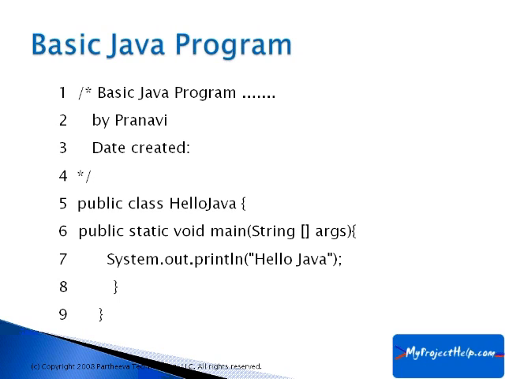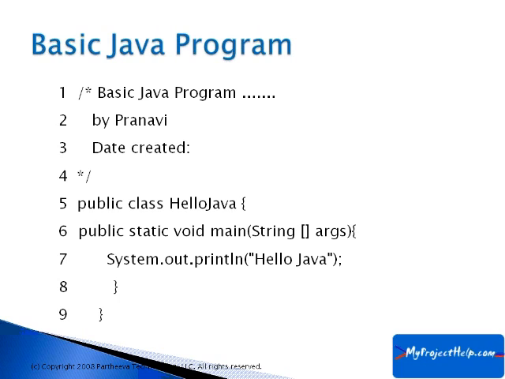And the ending of that class is at line 9. So the class is ending at line 9 with the help of the ending flower brace. Similarly, at line 6, the method functionality starts after the flower brace. So public static void main, within the parenthesis String array args, is called the declaration of the method. It's just the specification of the method. The functionality of that is within the brace.